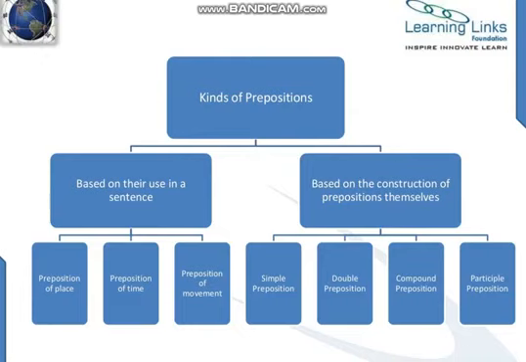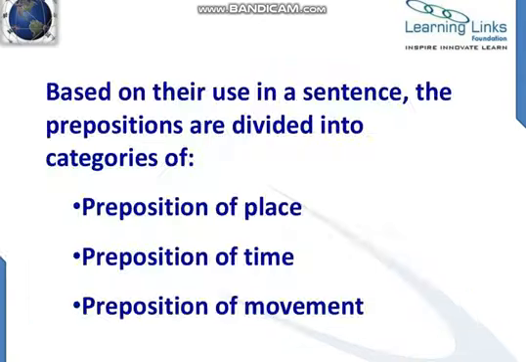We have certain kinds of prepositions based on their use in a sentence. It has types based on the construction of prepositions themselves, like how a preposition consists of one word or two words or many words. So they have four types: simple preposition, double preposition, compound preposition and participle preposition. Let's discuss them one by one, but let's first discuss them based on their use in a sentence.